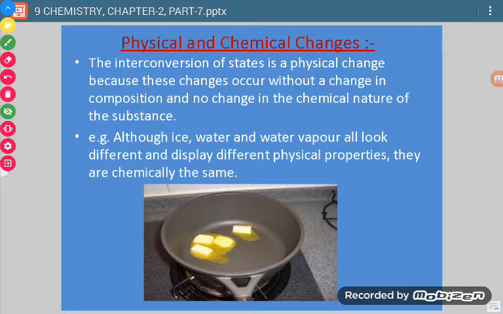Now let us see the picture. In this picture, we have taken butter, which we are heating. After heating, it changes to liquid state. So this type of change is called a physical change.